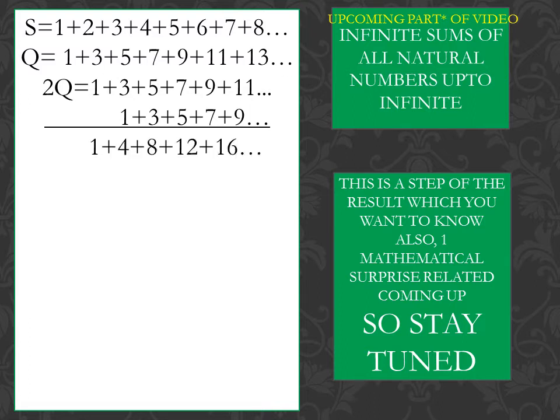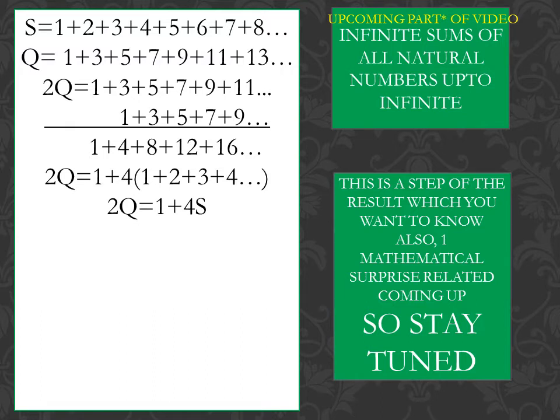Now adding carefully, 2Q becomes 1 plus 4 plus 8 plus 12 plus 16, or 2Q becomes 1 plus 4 times of 1 plus 2 plus 3 plus 4 and so on. 2Q becomes 1 plus 4S, since S is 1 plus 2 plus 3 plus 4 and so on. And now I will divide both sides by 2, then Q will be 1 by 2 plus 2S.